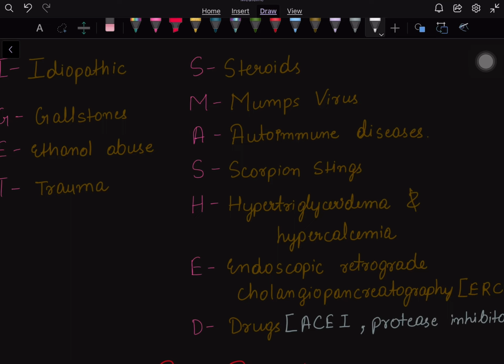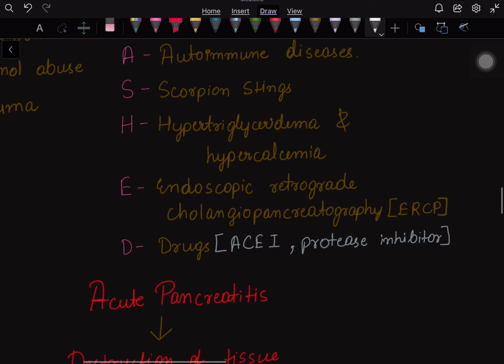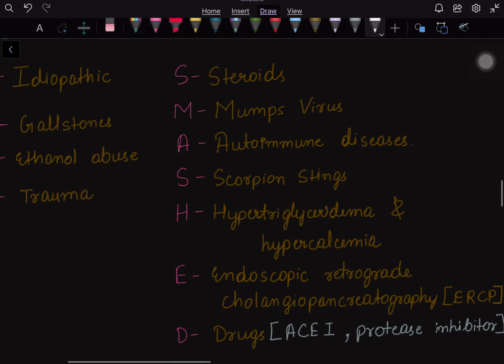H is hypertriglyceridemia and hypercalcemia. E is endoscopic retrograde cholangiopancreatography, and D is drugs like ACE inhibitors or protease inhibitors. These were some other causes.